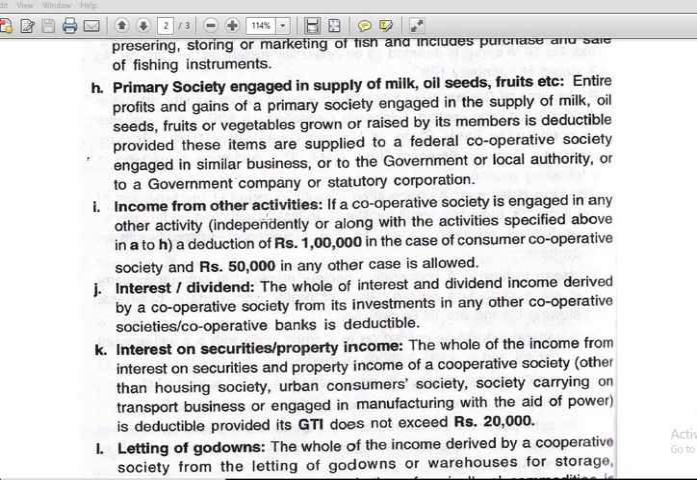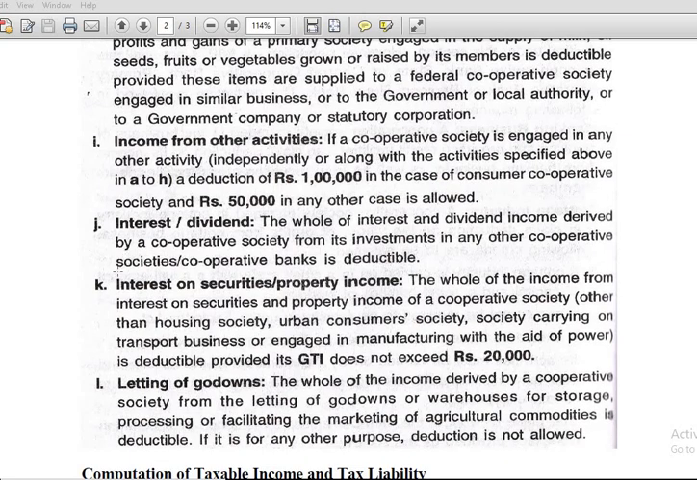Okay, next, income from other activities. If a cooperative society is engaged in any other activity independently or along with the activities specified above in A to H, a deduction of 1 lakh in the case of a consumer cooperative society and 50,000 in any other case is allowed. So, if it is engaged in other activities along with the activities mentioned from A to I, then in the case of a consumer cooperative society, deduction is available to the tune of 1 lakh, and in other cases 50,000.